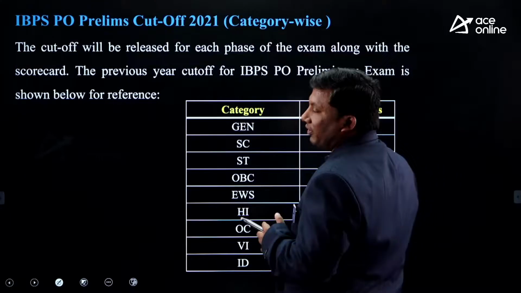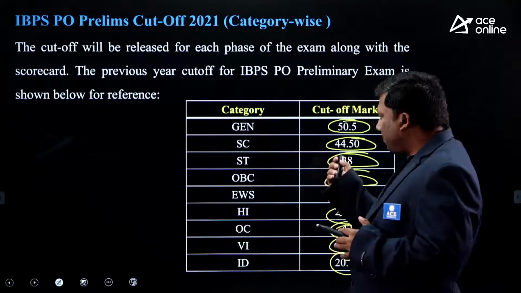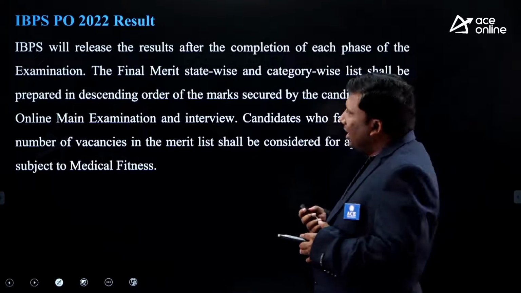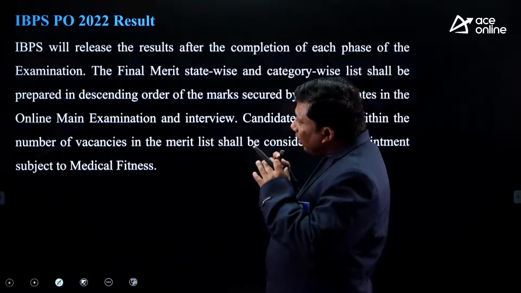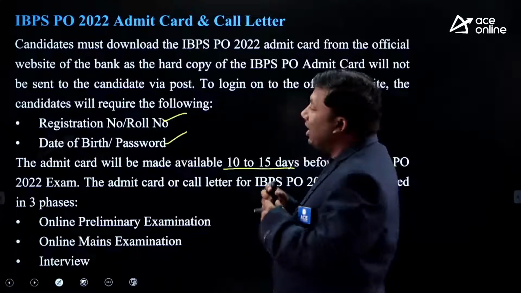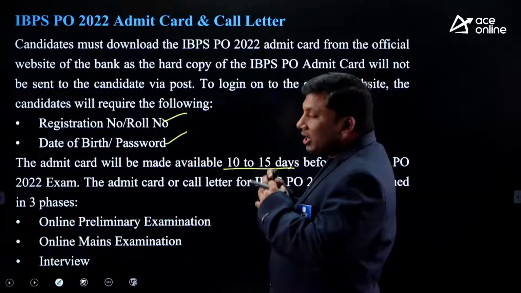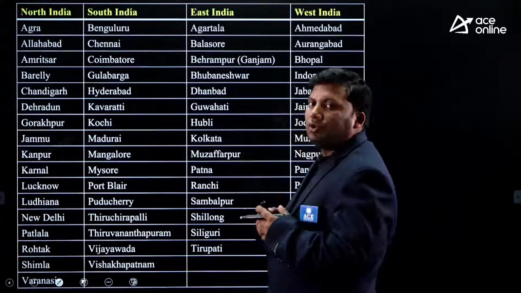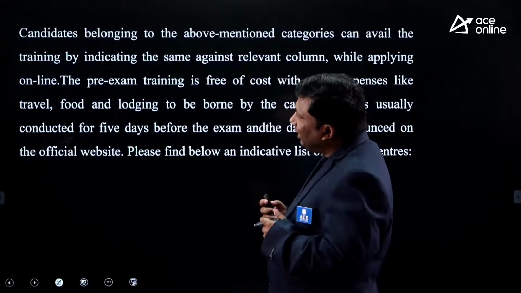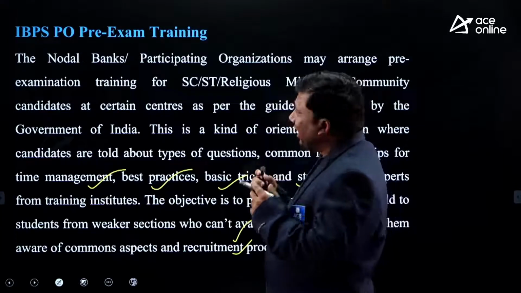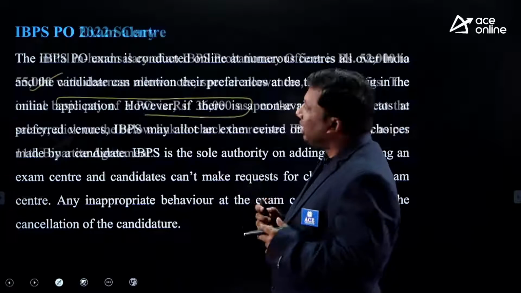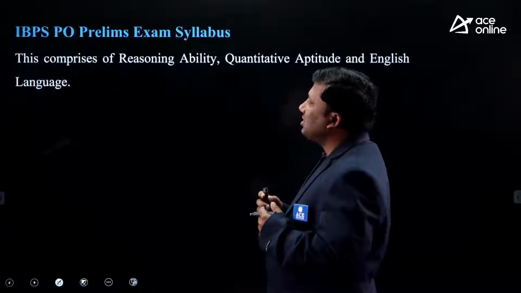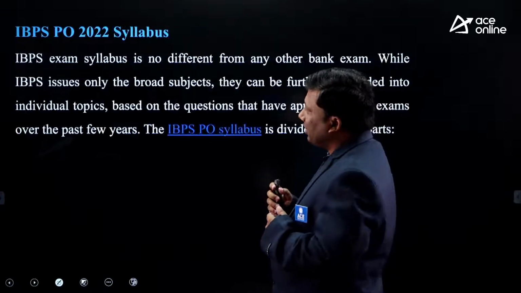Now, the cutoff for the overall prelims paper, category wise, how you should prepare for the IBPS PO preparation, how the final merit list is prepared, admit card and its importance, call letter and its importance, what is the way to go through these 5 days free training program conducted for a category students, exam center related information, salary related information, topic wise syllabus across the 3 topics, right?